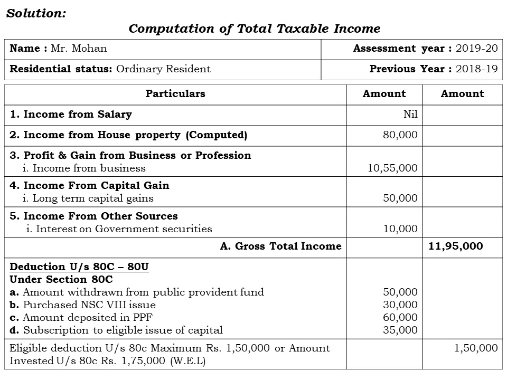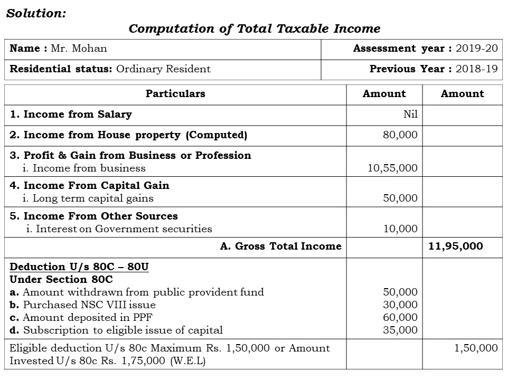Next one, profit and gain from business or profession. Under that, Mr. Mohan is having income from business of rupees 10,55,000. Next, head number 4, that is income from capital gain. Under that, he is having income from long term capital gains of rupees 50,000.